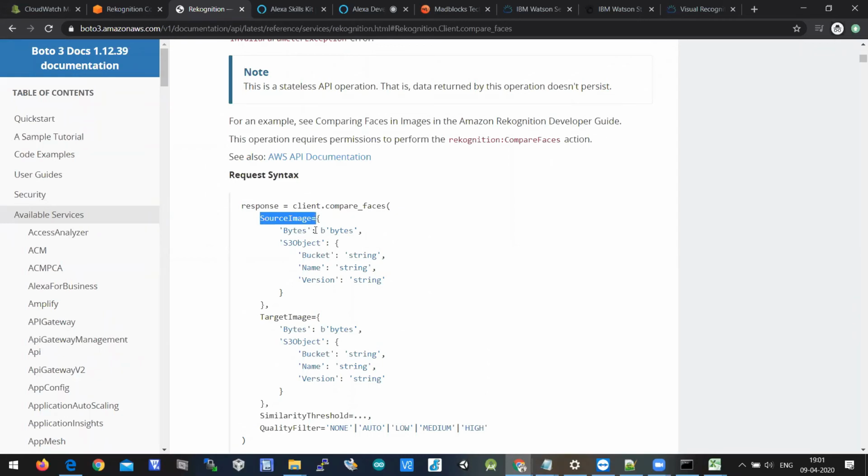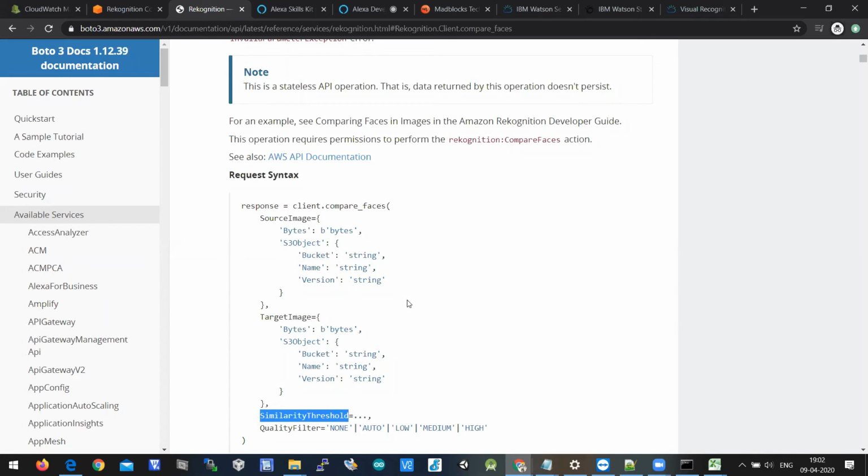So there is a keyword argument here which is SourceImage equal to flower bracket open, Bytes colon bytes. So they're using S3Object colon, which means S3 object is nothing but something like Google Drive. In AWS, you'll be having S3 buckets. So we are not using S3 buckets as of now. We are just using the images which are available in the local machine. So we need to edit this, and TargetImage equal to. I'm talking about the variable names. The variable names are predefined. We should write S capital, I capital, and T capital, I capital, which is TargetImage equal to. And also SimilarityThreshold.